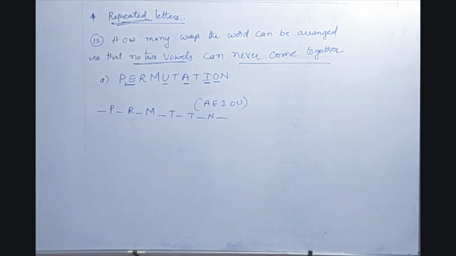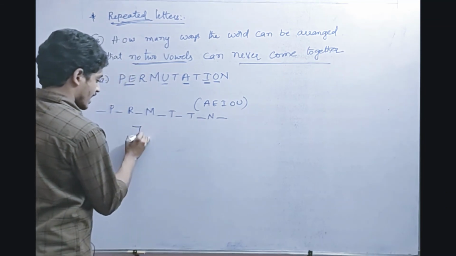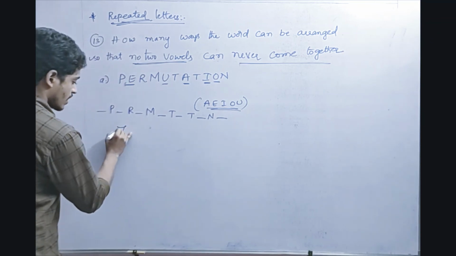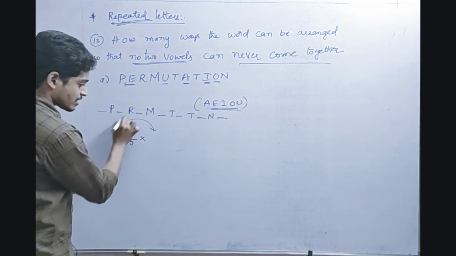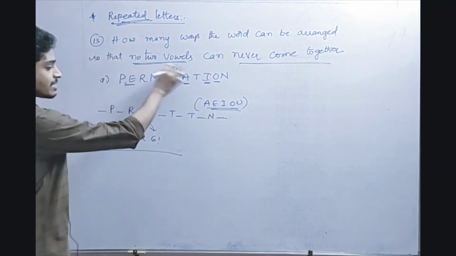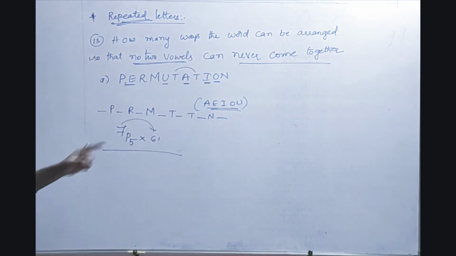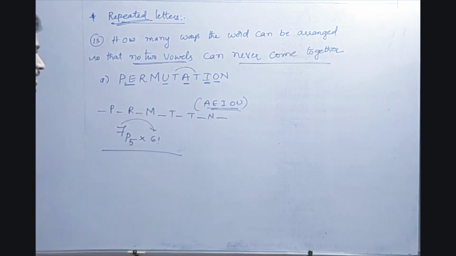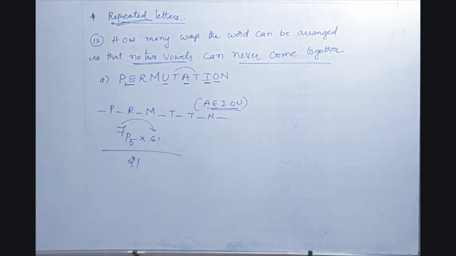So how many gaps are there? 1, 2, 3, 4, 5, 6, 7. 7 gaps are there. Out of 7 gaps, we have to arrange these 5, right? So 7P5 into 1, 2, 3, 4, 5, 6. I told you that n minus 1 will come. So 6 factorial whole divided by, how many terms are repeated here? Only T is repeating here. Is there any other thing that is going to repeat? No, P is not repeated, E is not repeated, R is not repeated, M is not repeated, U is also not repeated. So nothing else is repeated. Only T is repeated, that is 2 factorial. So this is the way we need to move forward. So the answer is 7P5 into 6 factorial by 2 factorial.